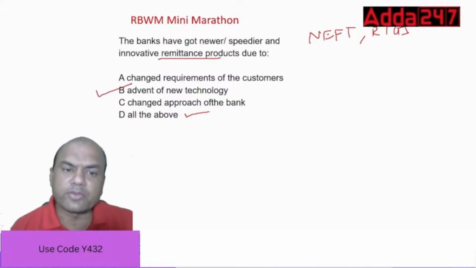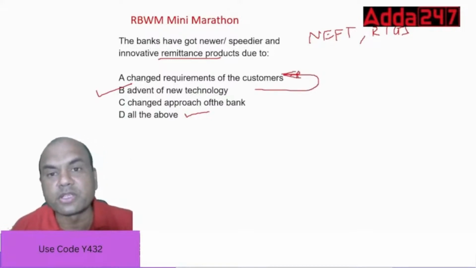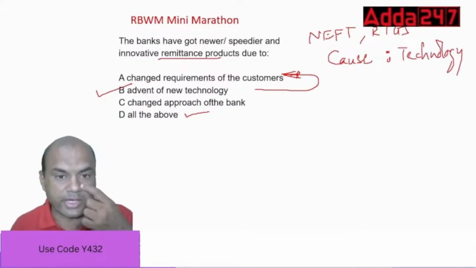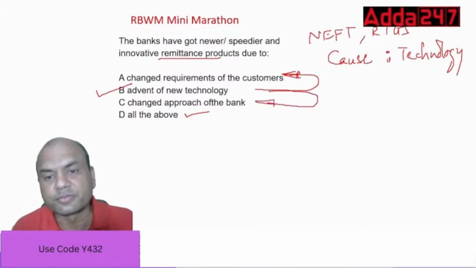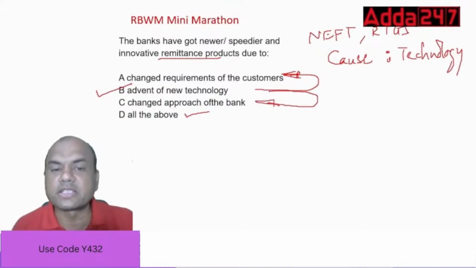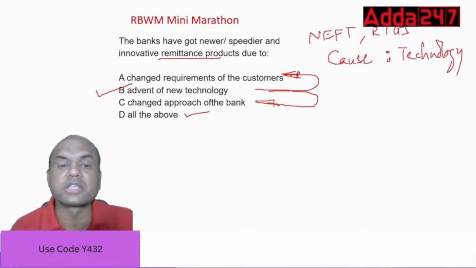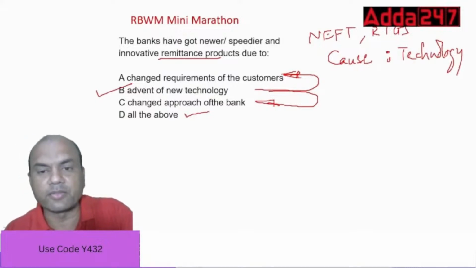Now look at this. Because of technology, what has happened? The customer requirements have changed because of this technology. Remember, it's about cause and effect here. Cause is technology. And because of that, the effects are all these three things: new requirements, changed approach. Changed approach of the bank, changed requirements of the customer, these are all due to advent of the new technology. So the right answer is technology. Clear everyone? Shall I move on?